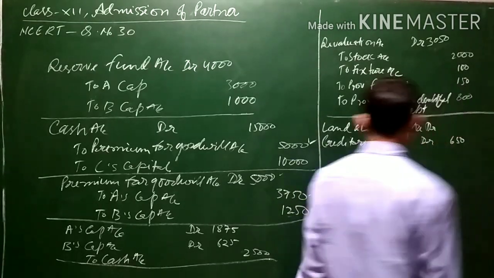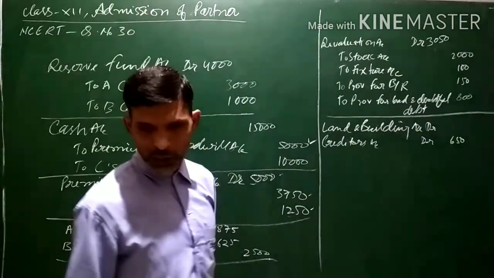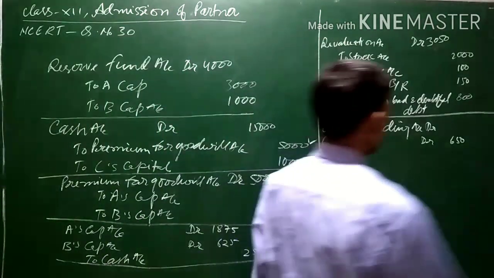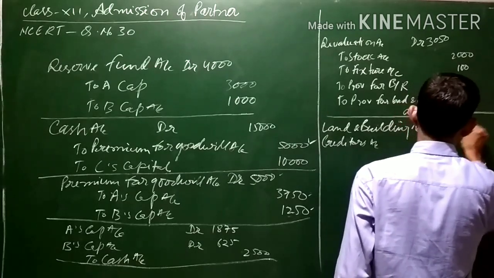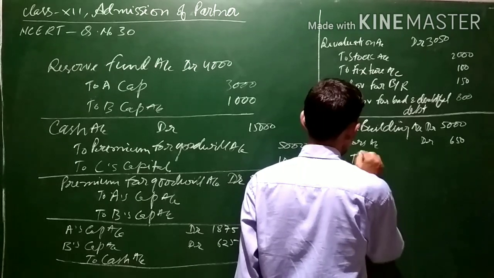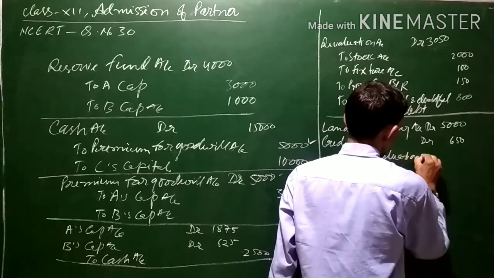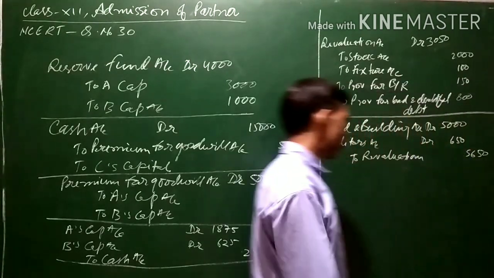And the value of land and building is appreciated by 20%, that is 5,000. So the total gain on revaluation transferred to revaluation account will be 5,650.